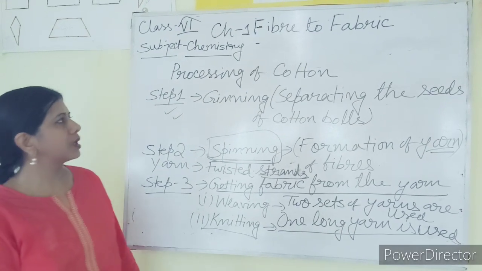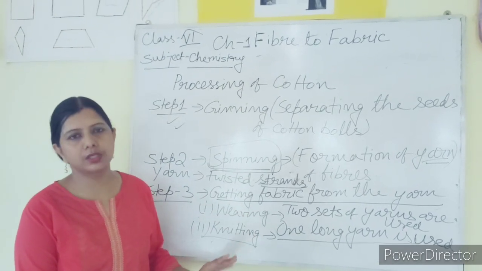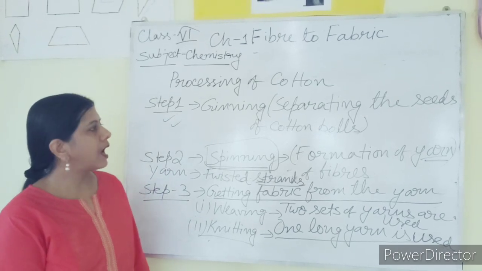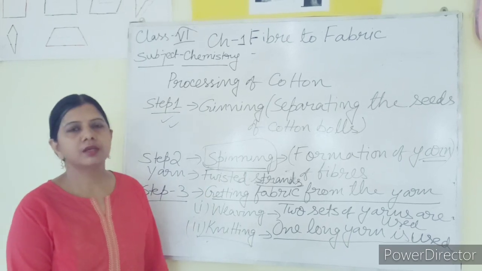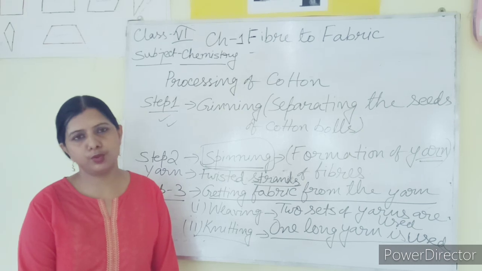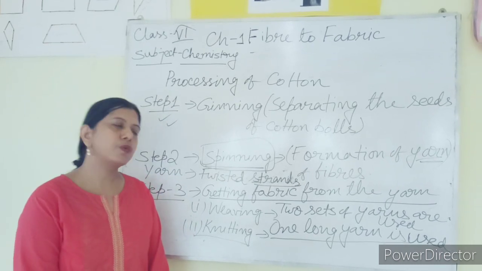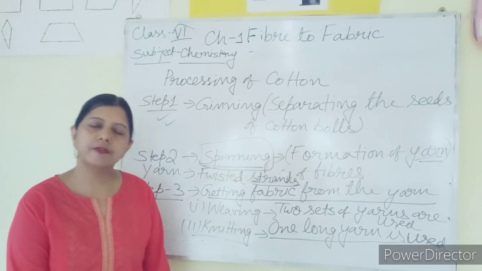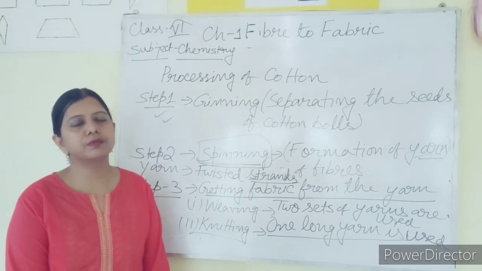In your book, in Fiber to Fabric, you have cotton and jute. These two are the main fabrics you are getting from the plant. I have seen that you have maximum difficulty in cotton, so I have taken this topic and I have explained it in front of you. If you find any difficulties, you can pause the video to get your point clear. After that also, if you have more difficulties, you can write to me on WhatsApp.